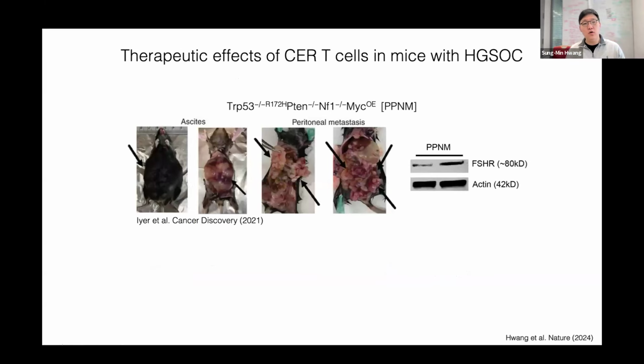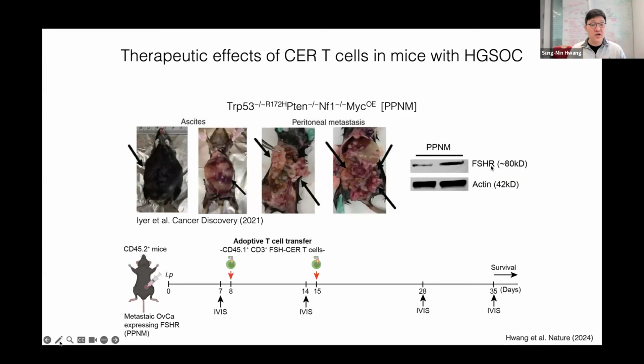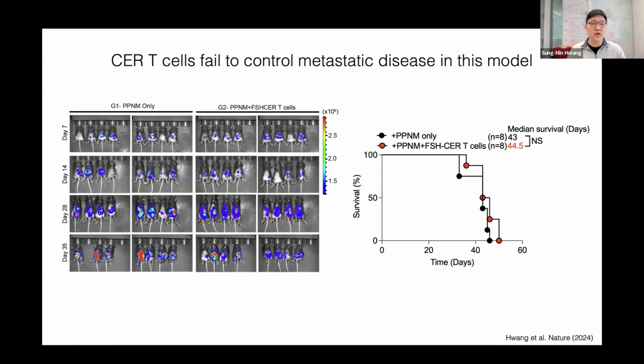First, we want to test the therapeutic effects of these CAR T cells in our highly aggressive ovarian cancer model. And we also confirmed that our ovarian cancer highly expresses this target, the follicle stimulating hormone receptor, in the cancer cells. So I injected these CAR T cells into the ovarian tumor-bearing mice, but we couldn't see any therapeutic effects. It actually failed to control this metastatic disease.